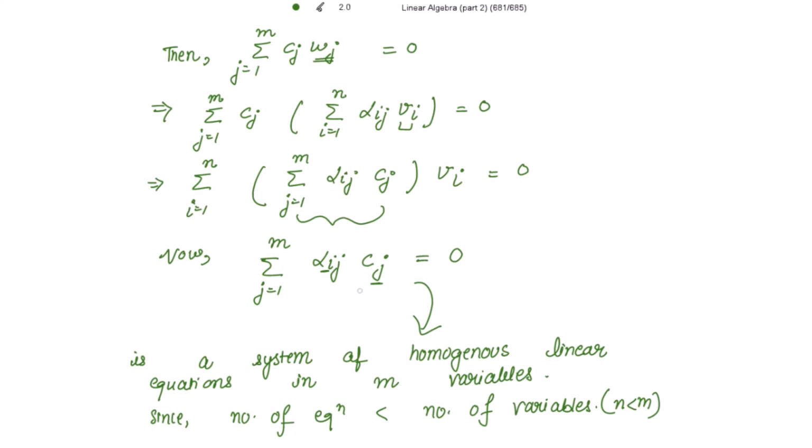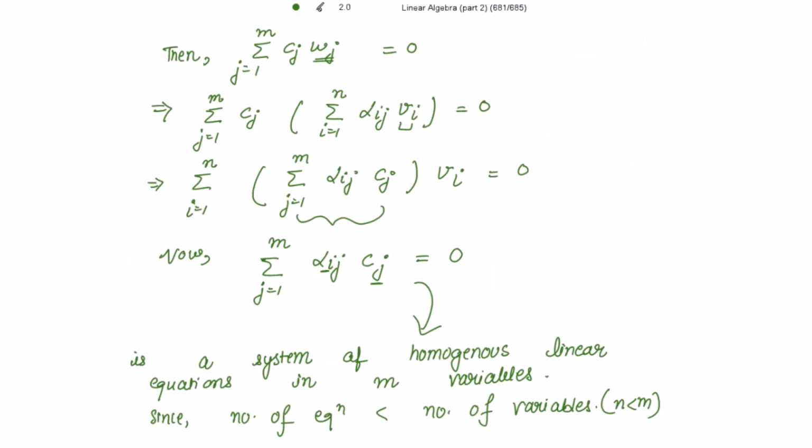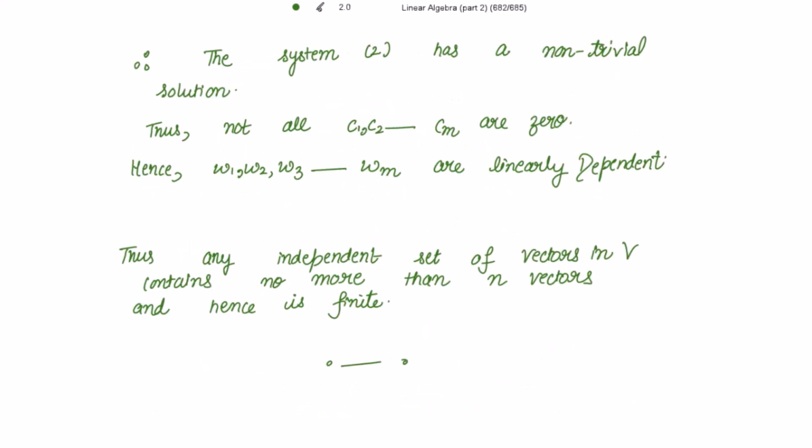So not all cj's are 0, not all c1, c2 up to cm are 0. Now c1, c2, cm are the coefficients in the linear combination of w1, w2, w3, wm. Since not all of them are 0, w1, w2, w3 up to wm are linearly dependent. Very good.